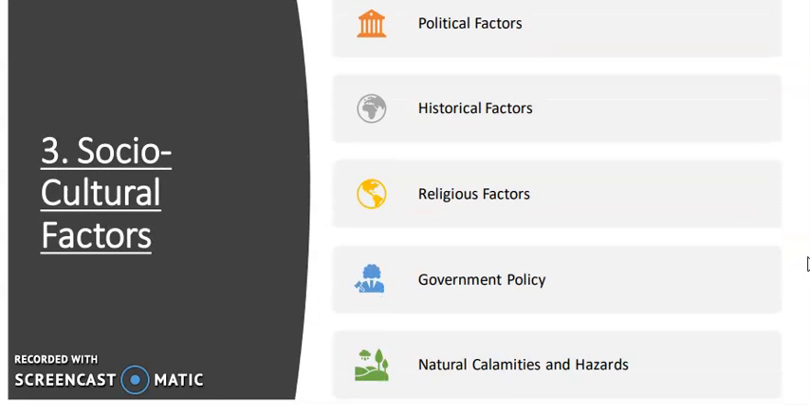Then we have the socio-economic factor. Under the socio-economic factor, there are several points, like some places attract people because they have some religious significance. Some people are very religious, so they are attracted towards the place that has some religious significance. Some people are attracted towards a place that has some historical importance.